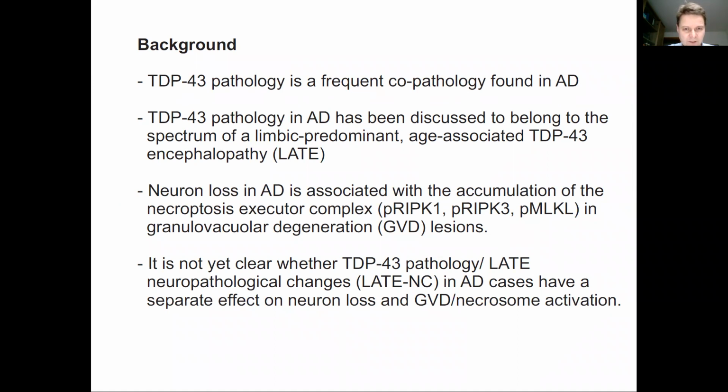Neuron loss in Alzheimer's disease is associated with the accumulation of the necroptosis executor complex in granulovacuolar degeneration lesions. However, it is not yet clear whether TDP-43 pathology, or in other words, late neuropathological changes in Alzheimer's disease cases, have a separate effect on neuron loss and granulovacuolar degeneration and necrosome activation.